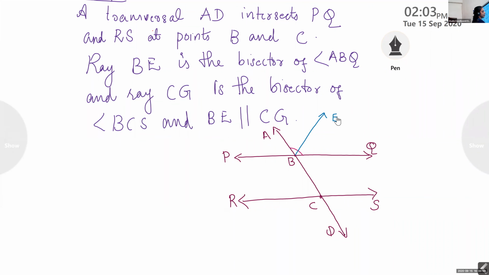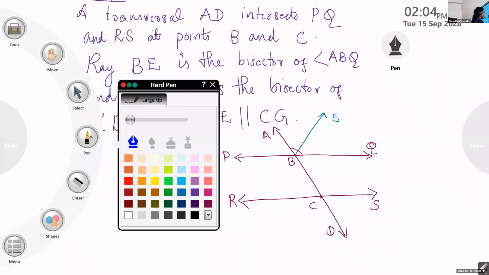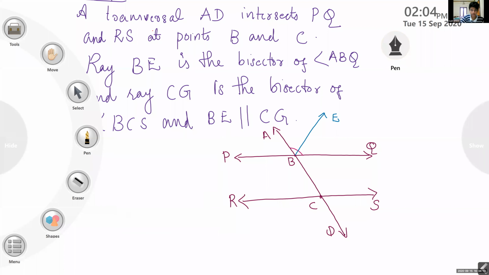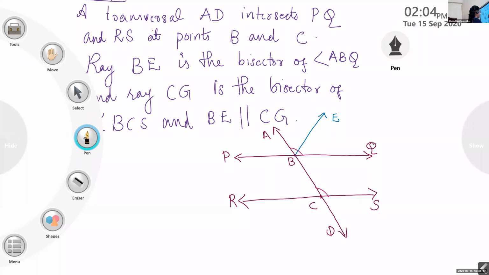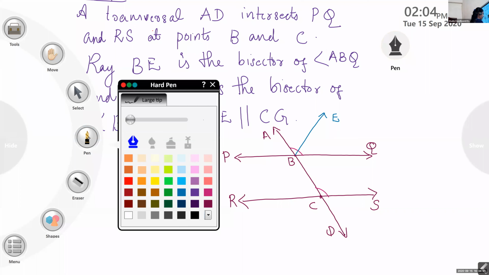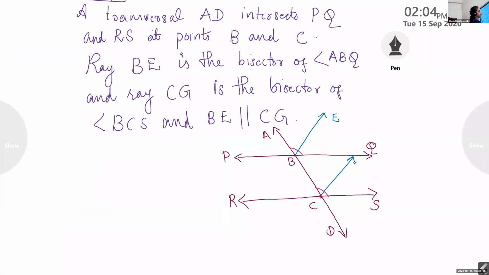This is the bisector. And another bisector of angle BCS. What is the name of that bisector? CG. This much is given in the figure. We have to draw it, so according to the instructions, you have to draw this. And its name is CG.